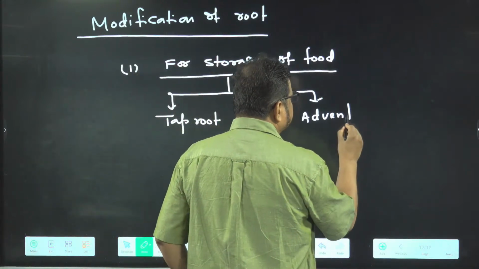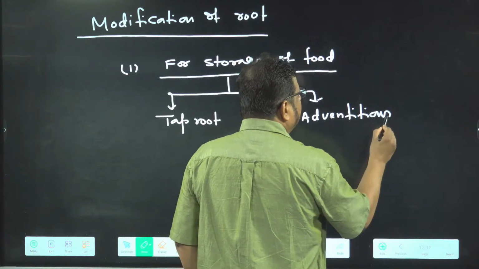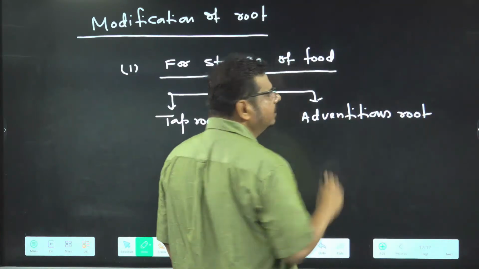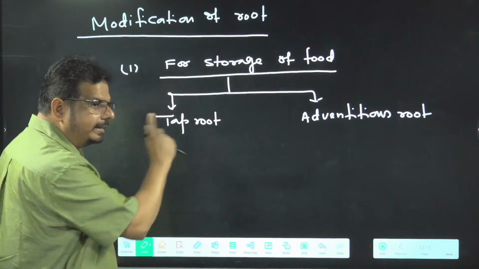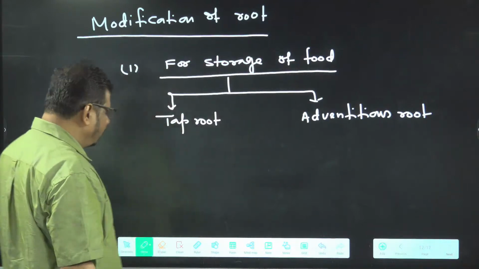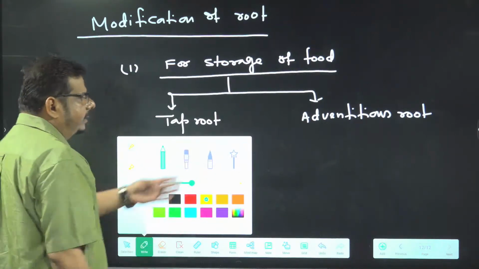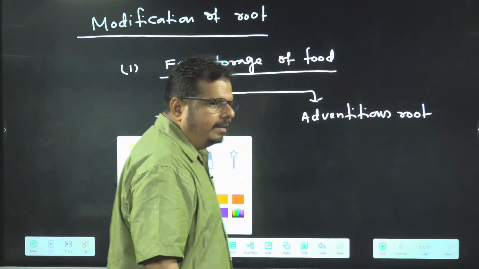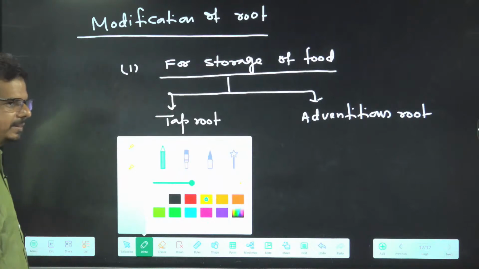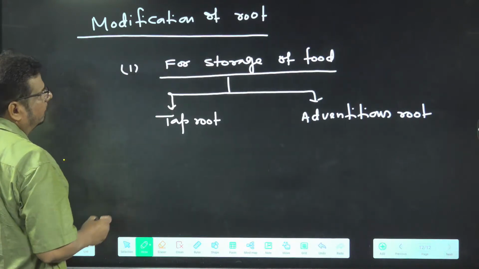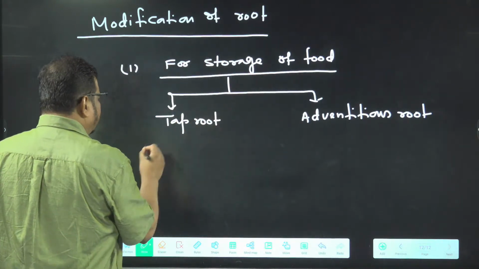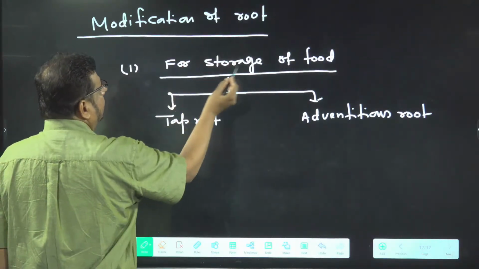Adventitious root. Only one example I will tell you in the adventitious root modification, not more. And that is a very important example. I think we can say in 10 years it is asked 3-4 times. Example of adventitious root for modification for storage of food.